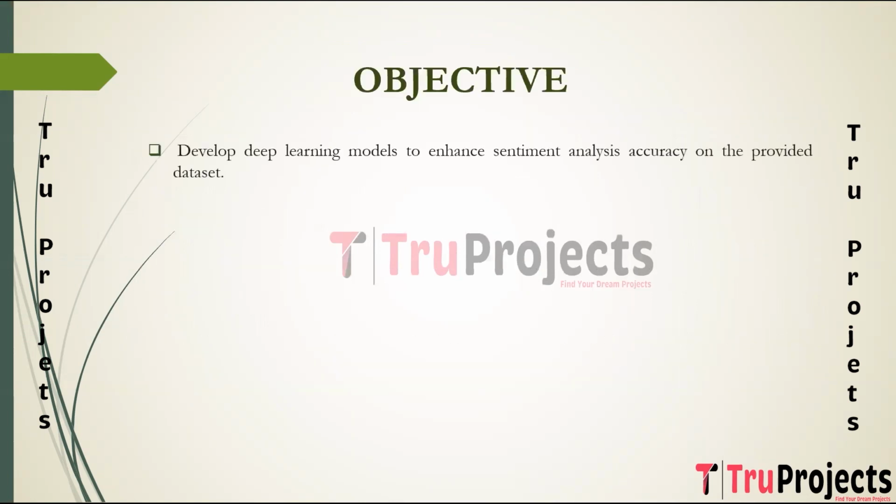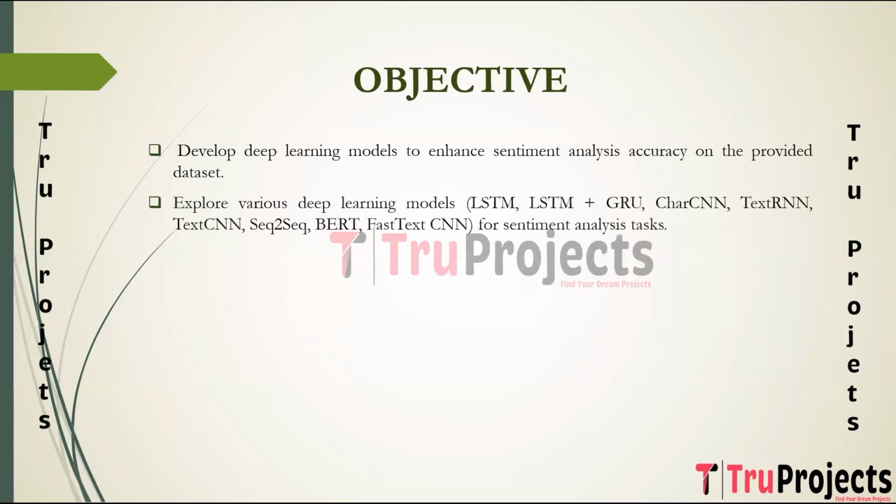Objective of the project. The goal of the project is to develop and implement advanced sentiment analysis techniques using deep learning models to improve the accuracy and effectiveness of sentiment predictions on the provided dataset. The objective is to build diverse deep learning models including LSTM, LSTM with GRU, CNN, text RNN, text CNN, sequence to sequence, BERT, and FastText CNN to understand their capabilities in handling sentiment analysis tasks.